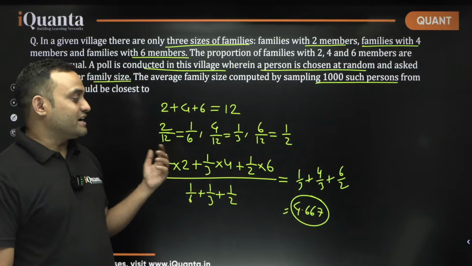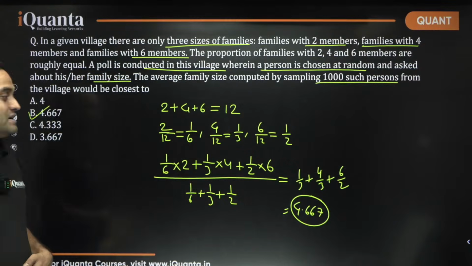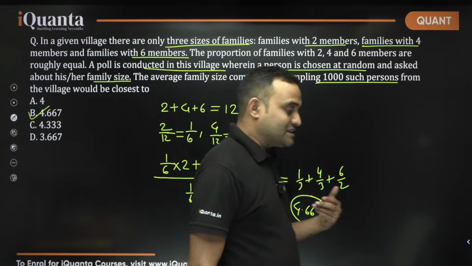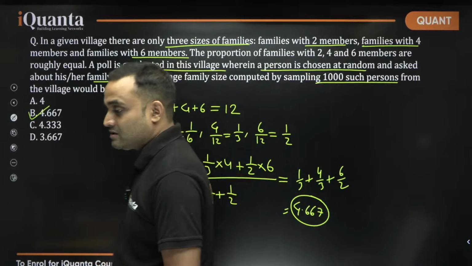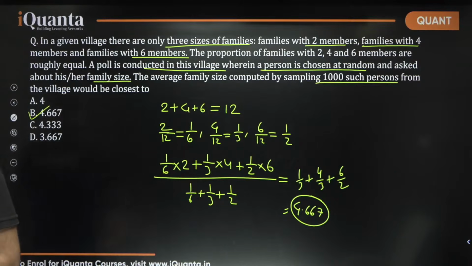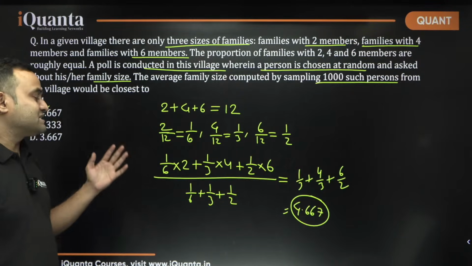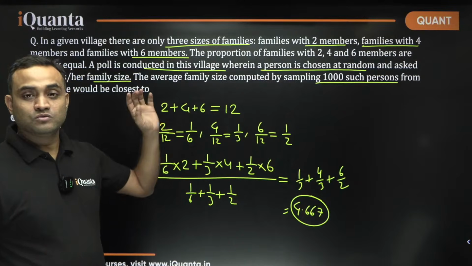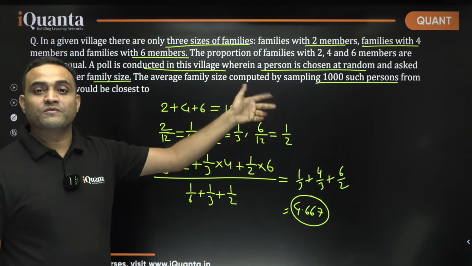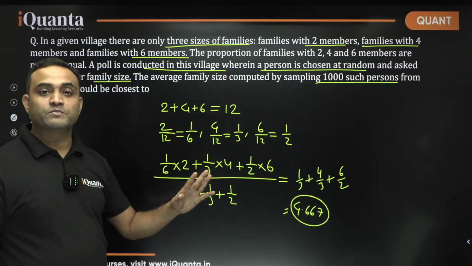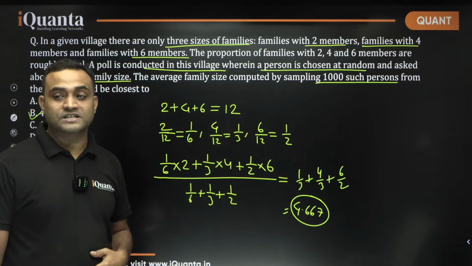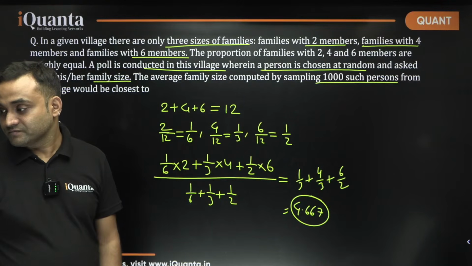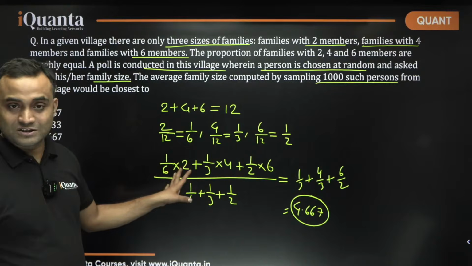Weighted average का ही ये क्वेश्चन है कि जो फ्रीक्वेंसी है वो कितनी है. Out of 1000 people, 1 by 6 people will belong to 2 member families, 1 by 3 people will belong to 4 members family, 1 by 2 people will belong to 6 members family. Last wala part, this one.